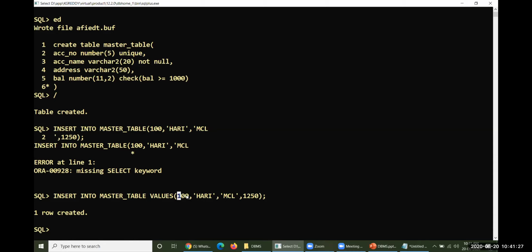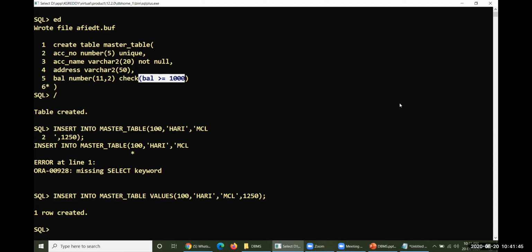So here I have entered 100. That is a unique value because this is the first row. There is no problem at all, and it is not a null value, so that doesn't have any problem. 1250, yes, the condition has been satisfied here, so there is no problem here also.